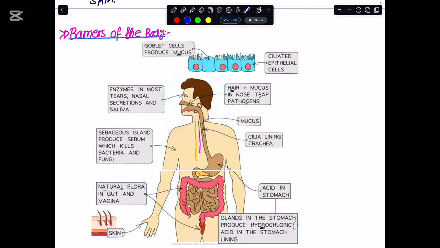You see that the eye secretion, that is the tear, and the nasal secretion have some specialized enzymes in them, and they have the ability to digest the pathogens. Moreover, this trachea also has some goblet cells in it, and these goblet cells produce a sticky substance, which we call mucus, and this again acts as a chemical barrier to avoid the entry of the pathogen into my body.